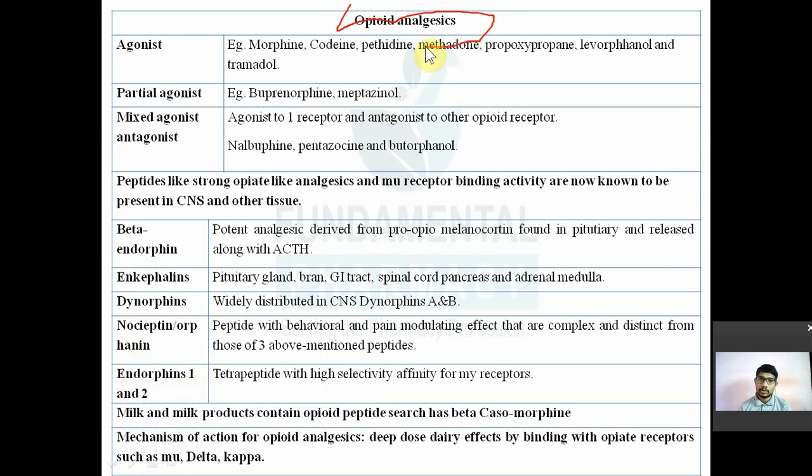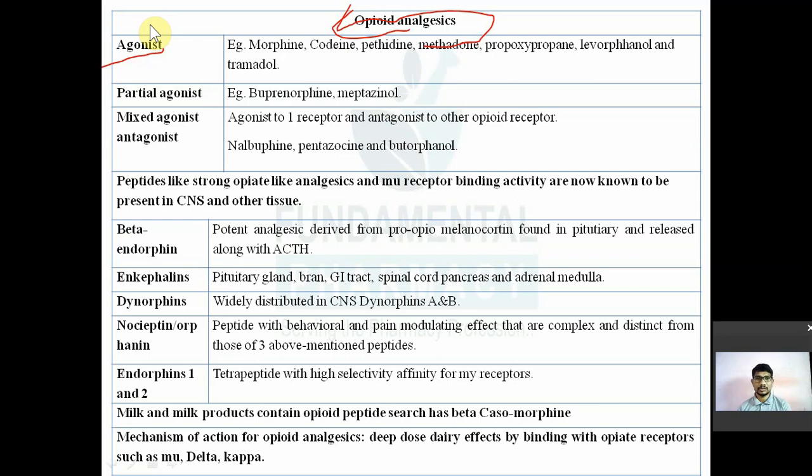So they are classified into different classes. The first one is known as agonist. Agonist means those drugs which are agonists to the opioid receptor. Opioid analgesics are the drugs which will interact with the opioid receptors. How many types of opioid receptors are there? I'll tell you later. Mu, kappa and delta. There are three kinds of receptors known as opioid receptors. Mu receptor, kappa receptor and delta receptor. Drugs which interact with these receptors are known as opioid analgesics.